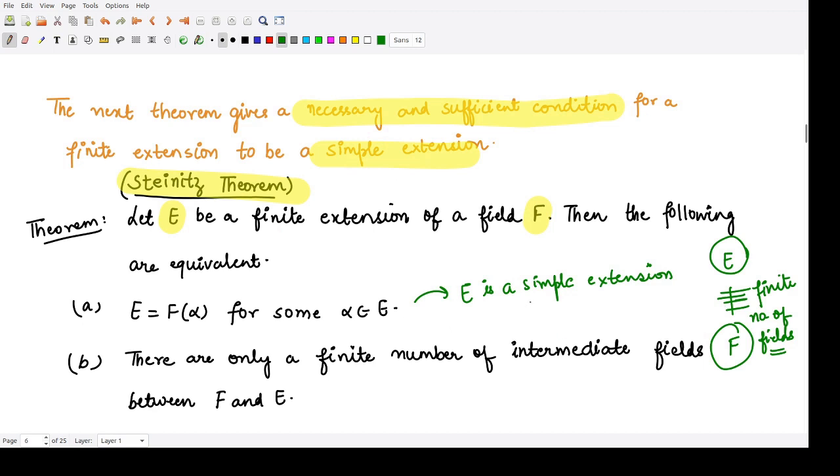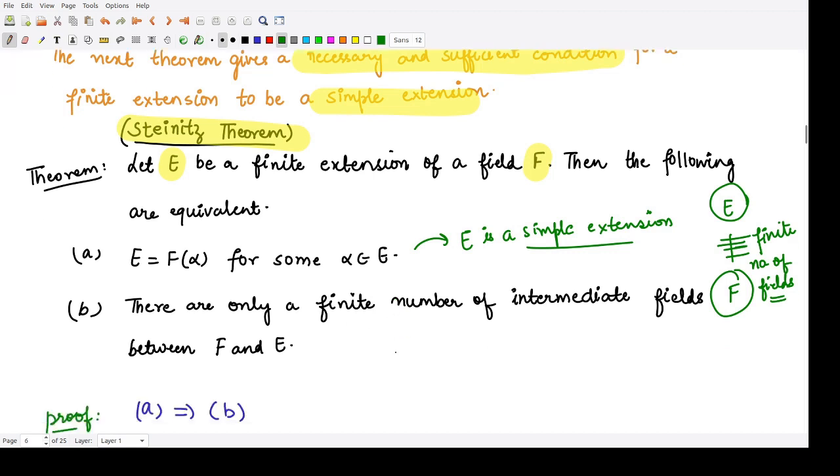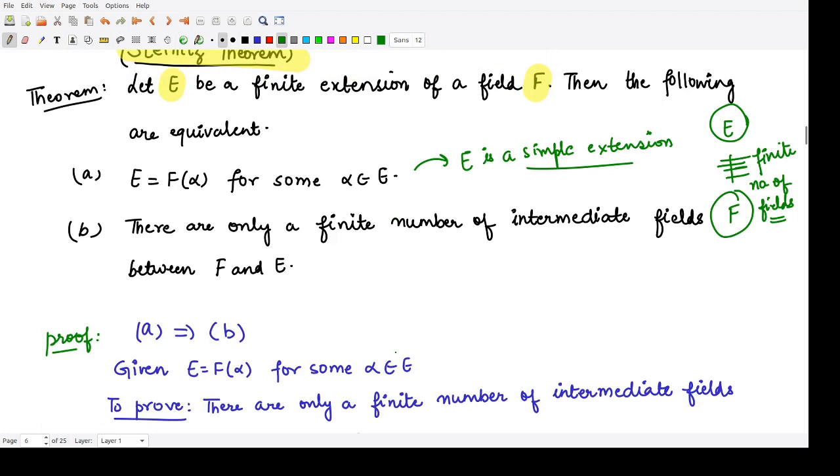That means the given extension is simple if there are only a finite number of intermediate fields between F and E, and conversely, if the extension is simple, there are finitely many intermediate fields between F and E. So let us go and look at its proof.